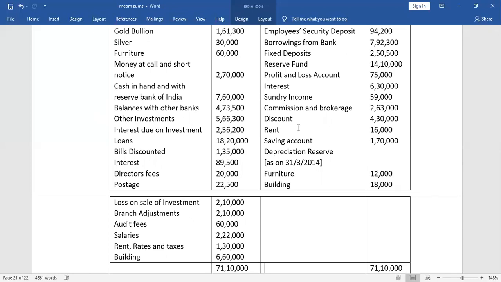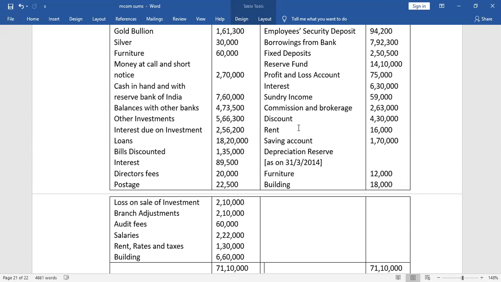And we have saving account. Saving account is a type of deposit, so it will come under deposit. And then we have depreciation reserve.